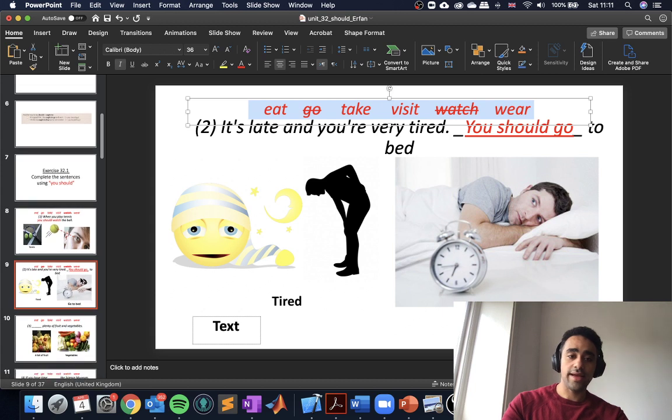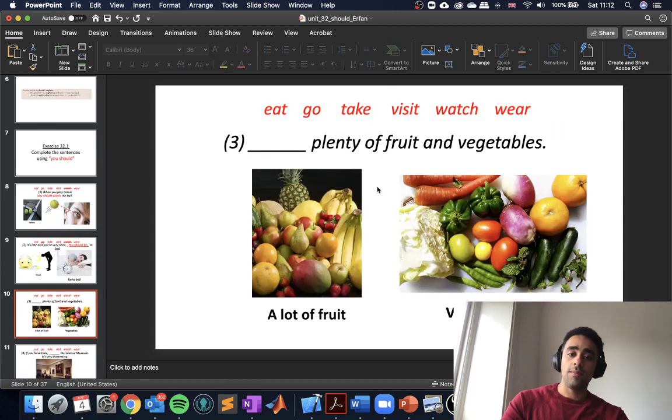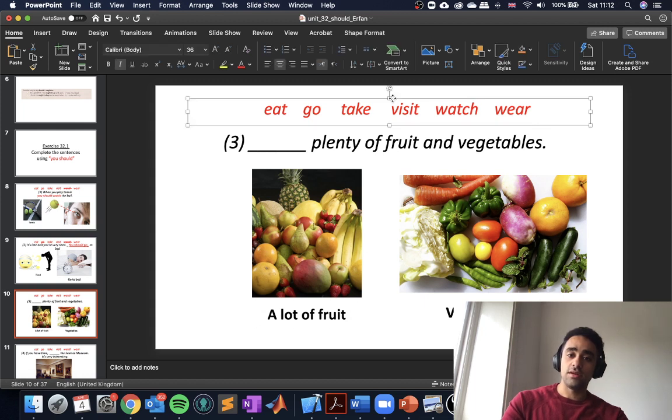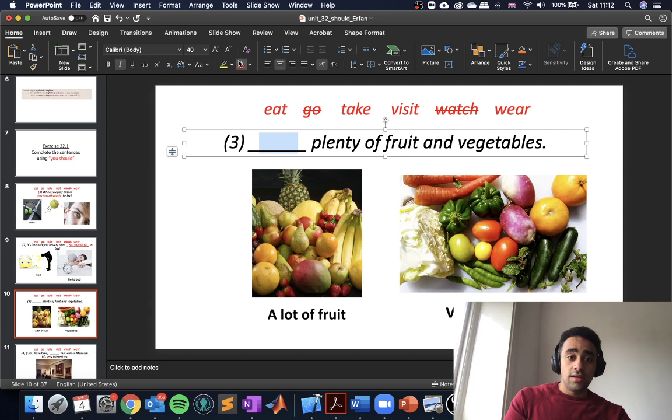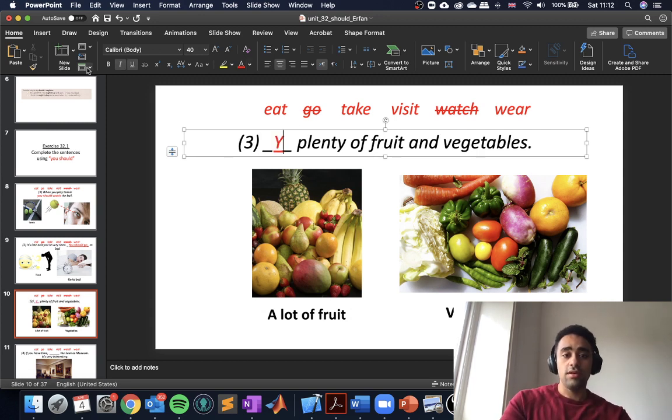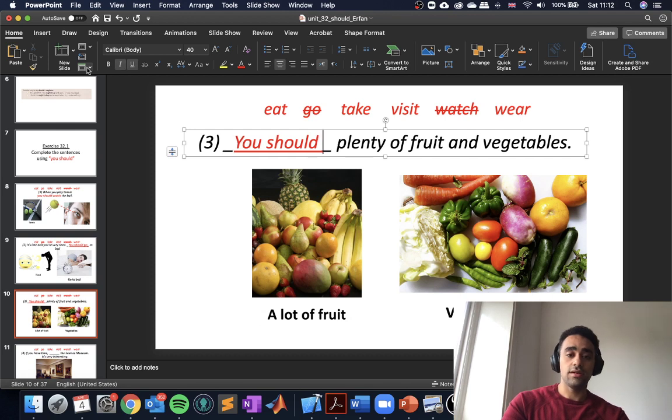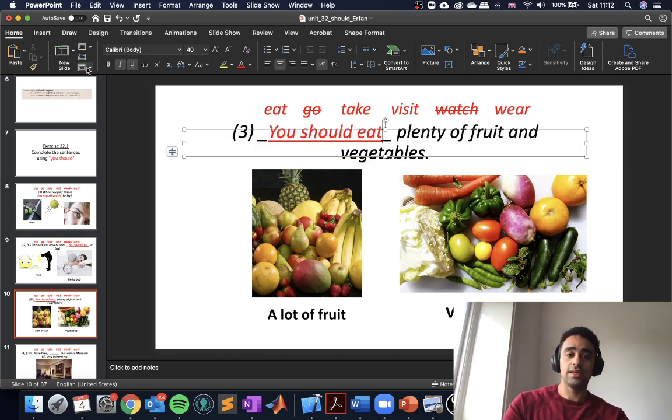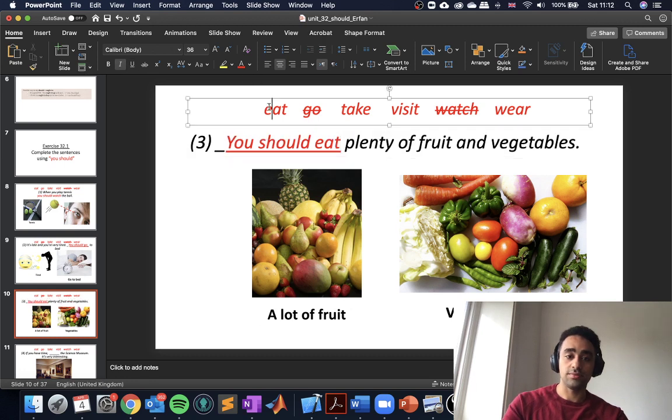And then the next sentence: plenty of fruit and vegetables. It's a good idea to eat plenty of fruit and vegetables to be healthy. So we have fruits, we have vegetables, and then it's a good idea to eat a lot of them. So for fruit and vegetables, of course, it's eat, not wear or visit. As before, all the sentences will start with you should, and then you should eat plenty of fruit and vegetables.